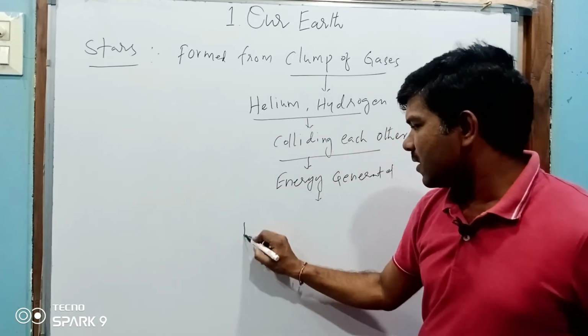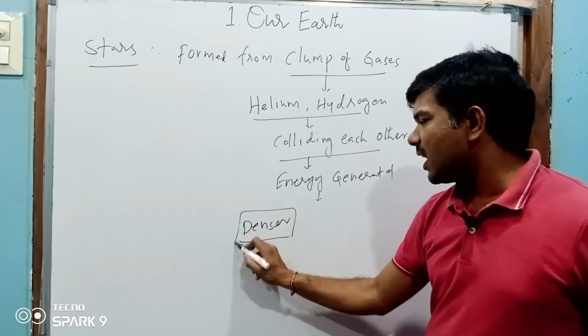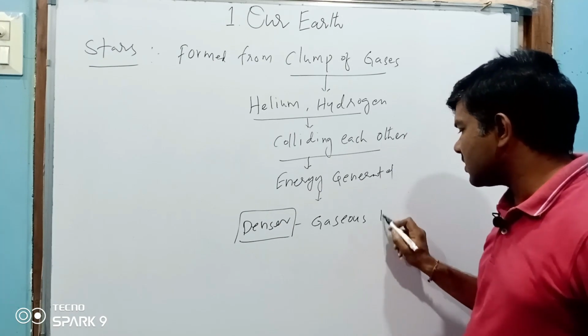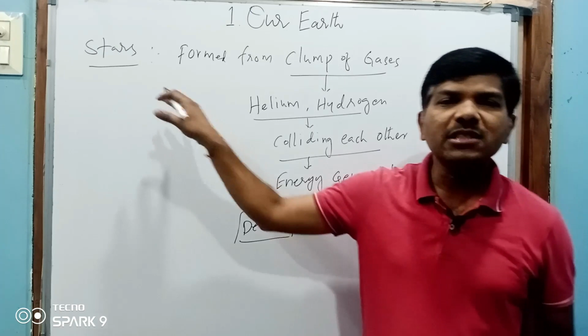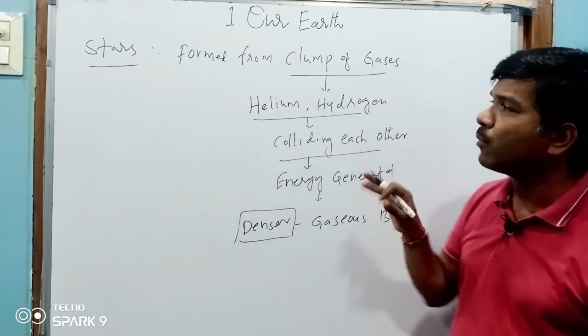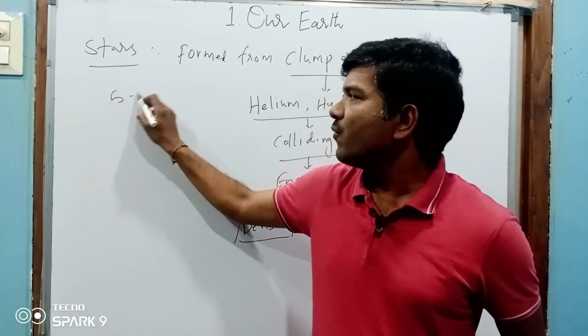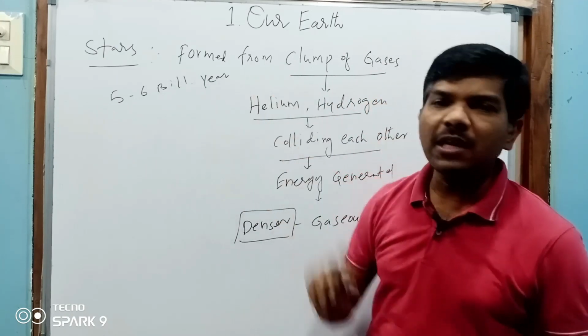So now we can say that a dense gaseous body is called a star, or the densest gaseous bodies are called stars. These were born 5 to 6 billion years ago.